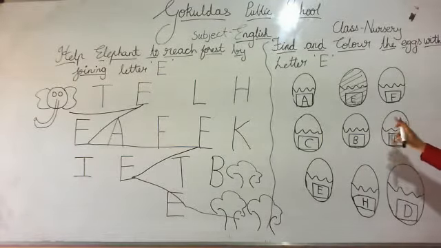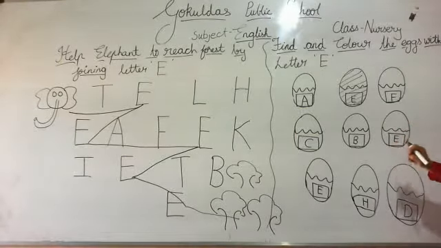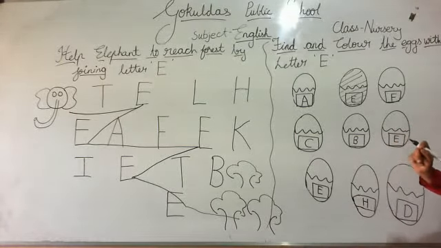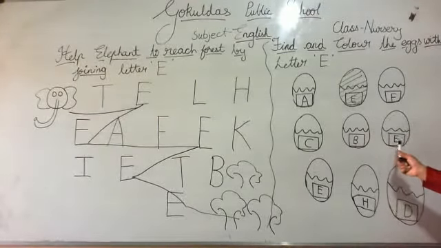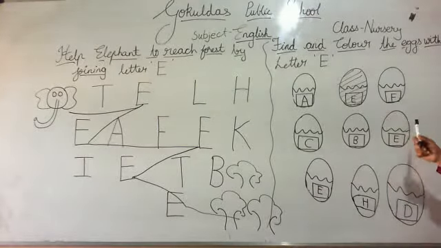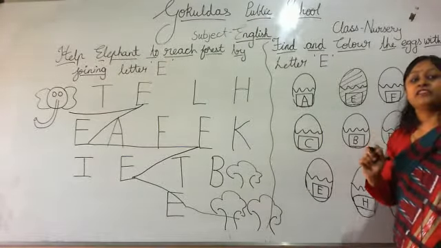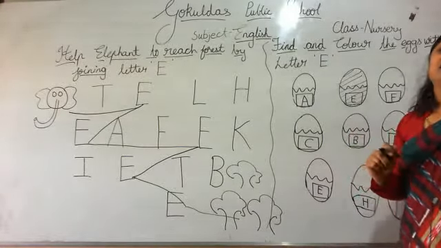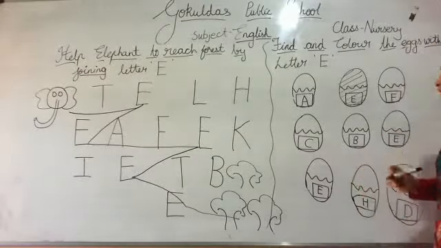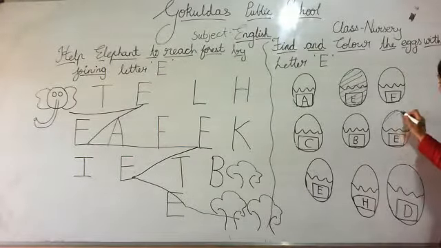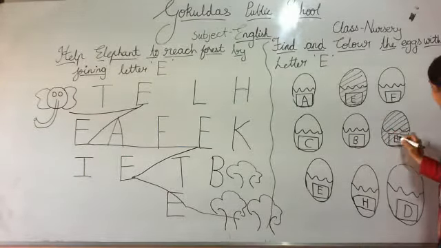Standing line, sleeping line, sleeping line, again sleeping line. Which letter is this? Letter E. E for egg. So what we will do? Say loudly. What we will do? We will color it. Very good. So color the egg which has letter E.